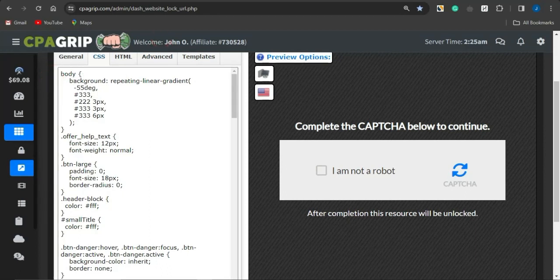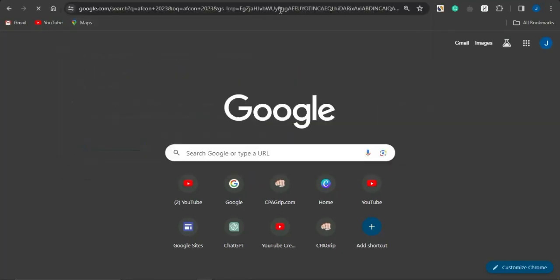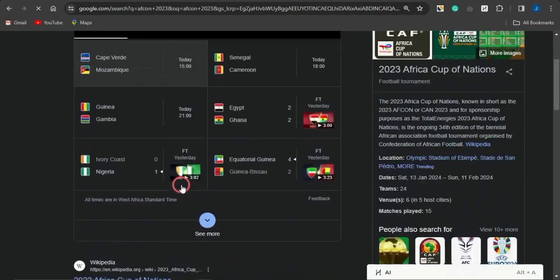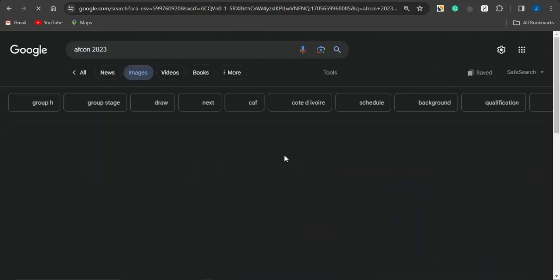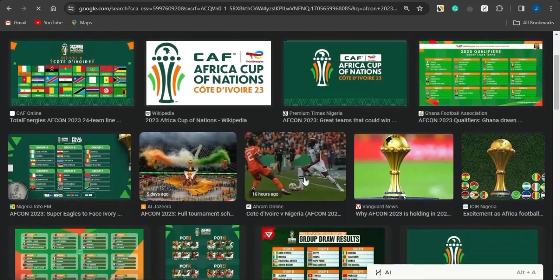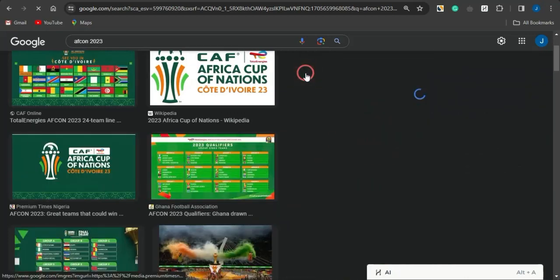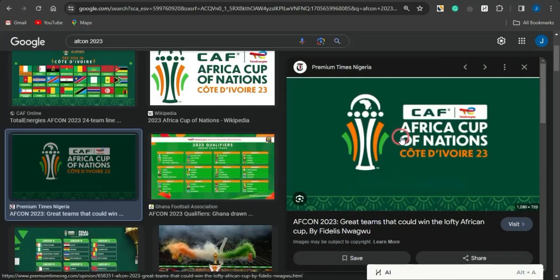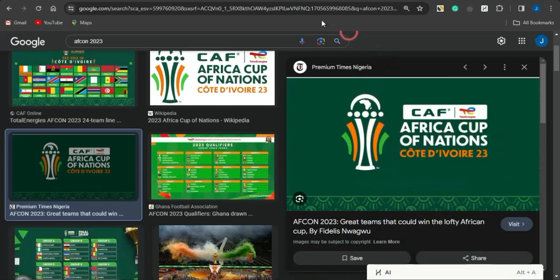So all you need to do is to simply go on to Google and search for AFCON. If you do search for that, the page is going to load up. You can see right here that these are the matches, and I'm just going to go on to the images section. For these images, all I'm going to do is select one of the images. If I do select this image, I'm going to right click on the image, copy the link address to the image, and